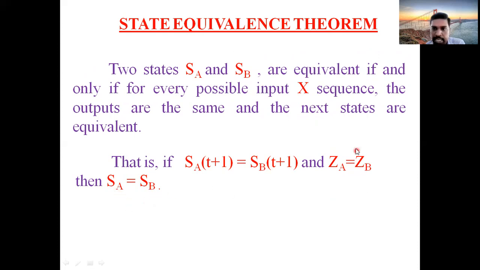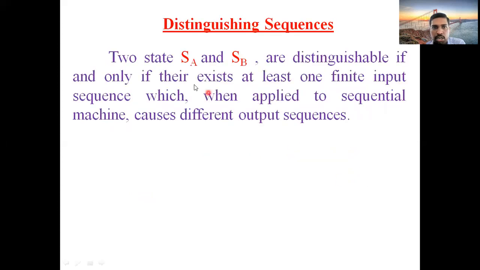And now what I am saying, outputs should not be equal. If outputs are not equal, then these two states are called distinguishing states. Outputs not equal means distinguishing states. Outputs equal means equivalent states. Please remember, two states SA and SB are said to be distinguishable when outputs are not equal. Next states may be equal or not equal.